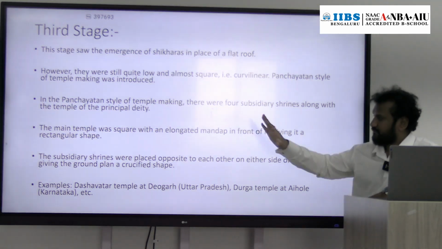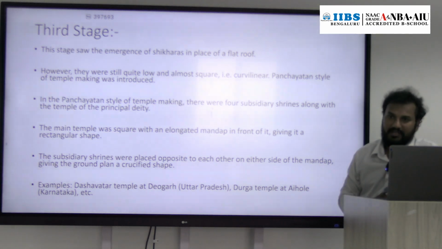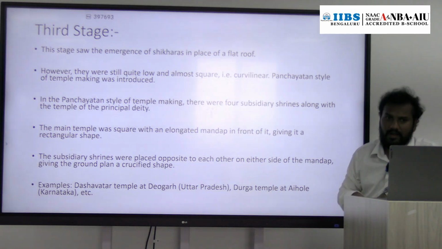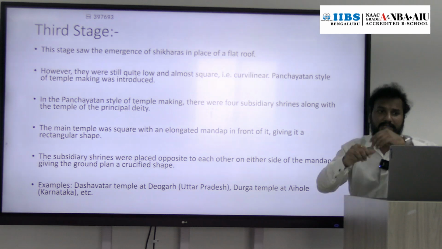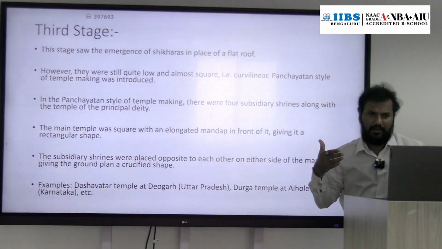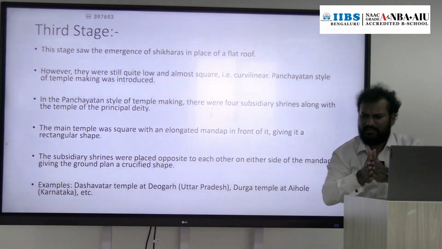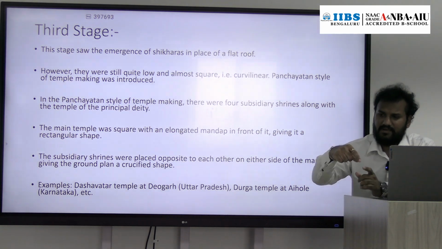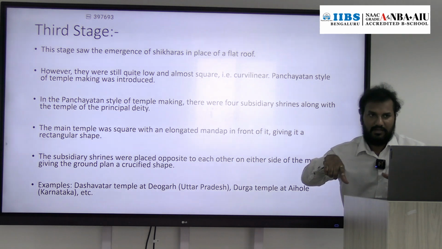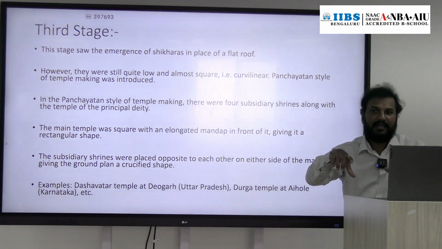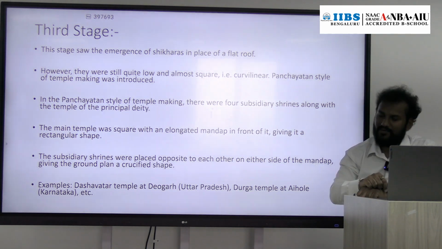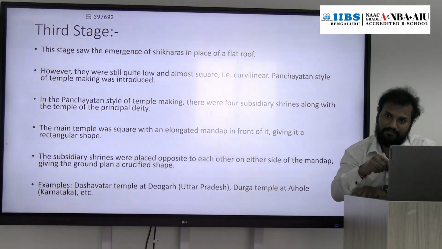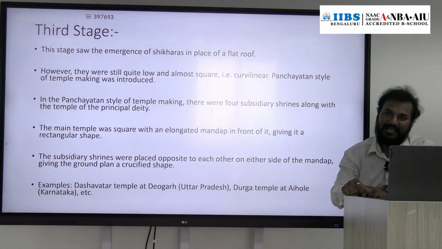Next, the mandapa was also introduced in the third stage of temple architecture. At the beginning of the entrance there was an open place or hall, dedicated to the people who came to worship, so that they can sit there.